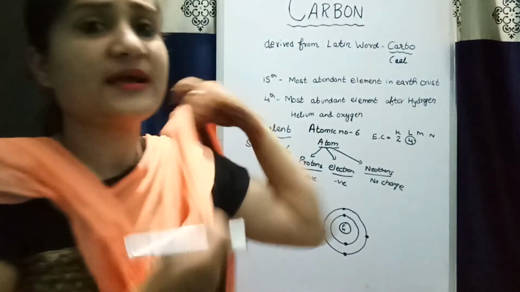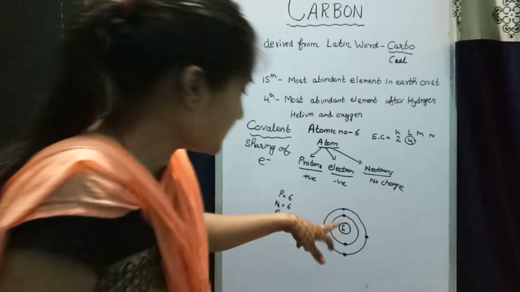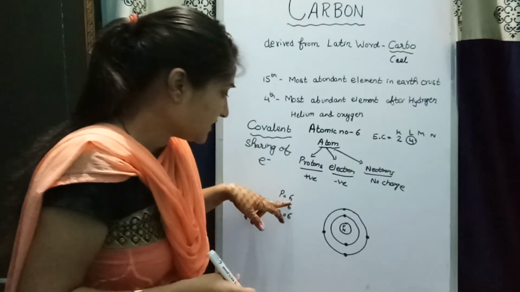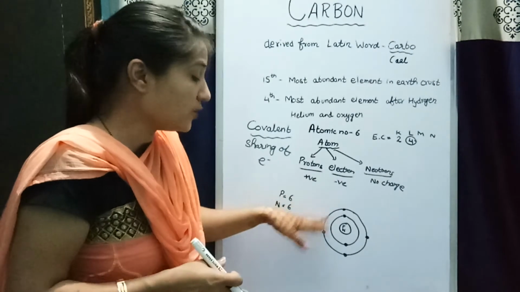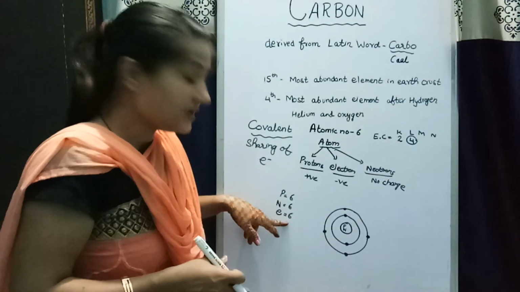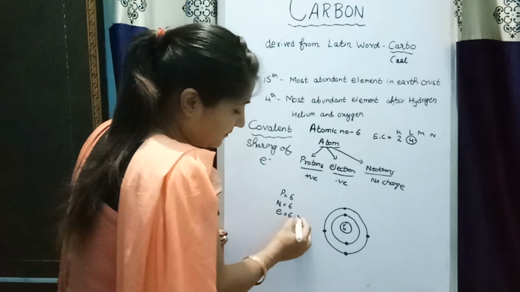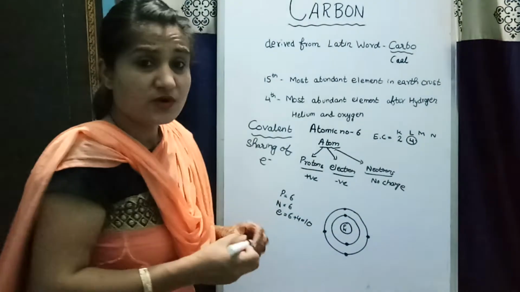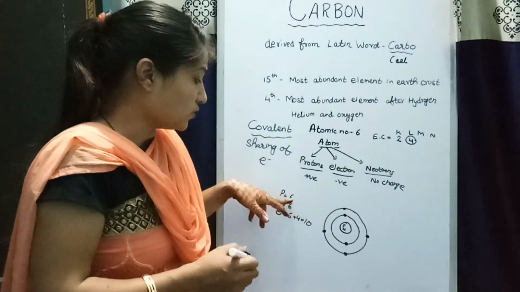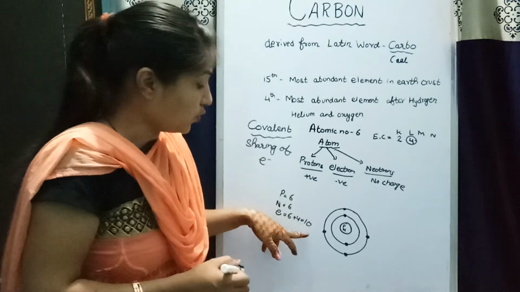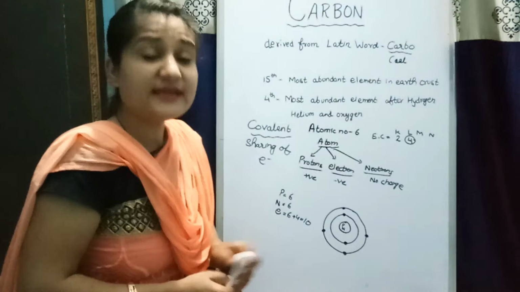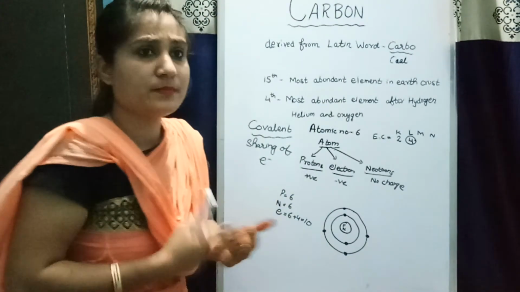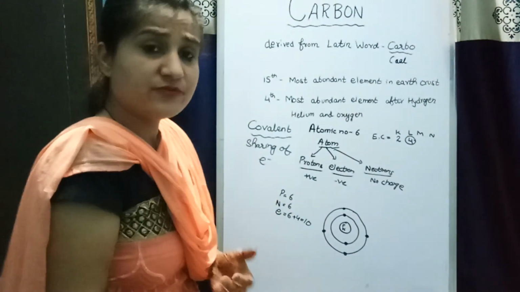Why? Because if carbon gains 4 electrons, it has 6 protons in the center, and if it gains 4 more electrons, its total electrons become 10. So only 6 protons are not able to hold the 10 electrons, so it is difficult for carbon to gain electrons. Now, does carbon donate 4 electrons?